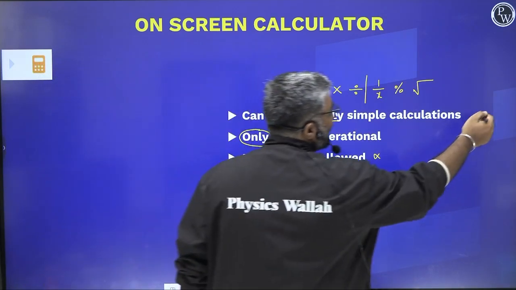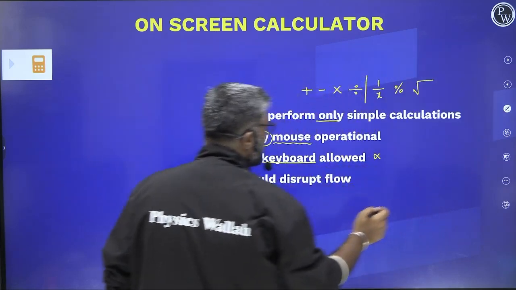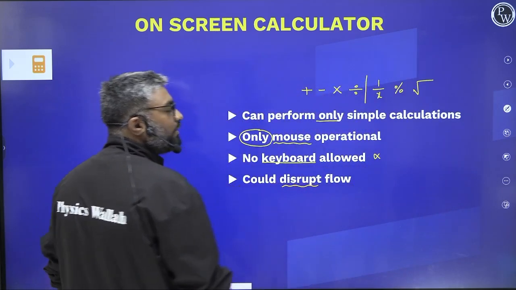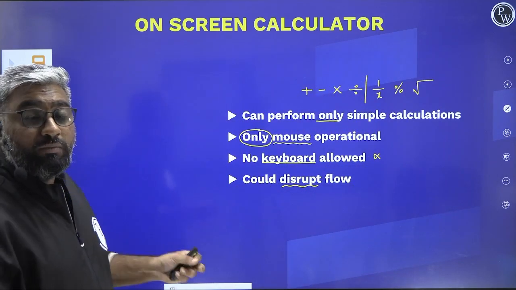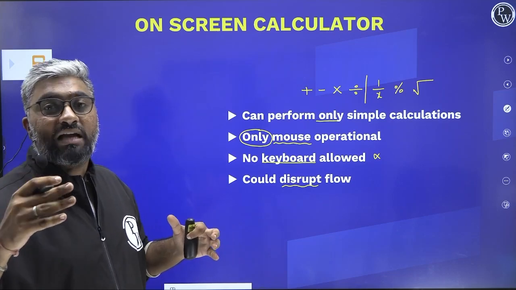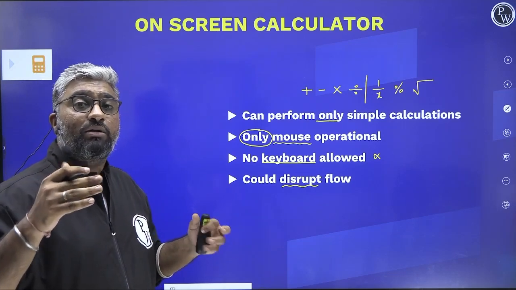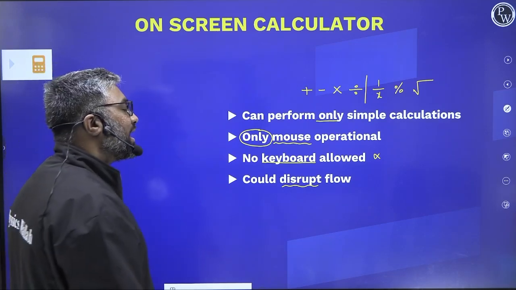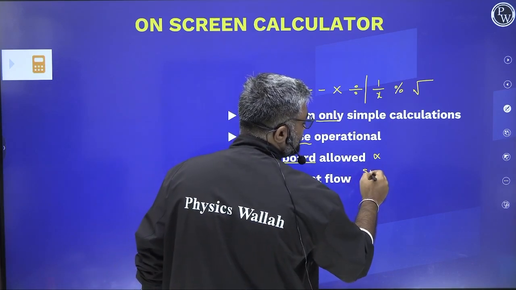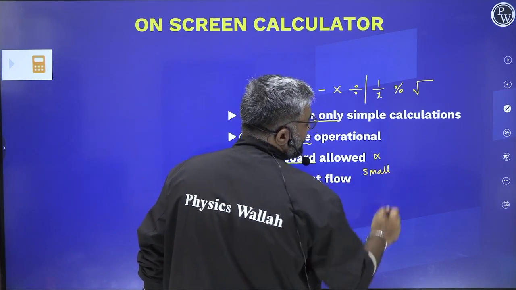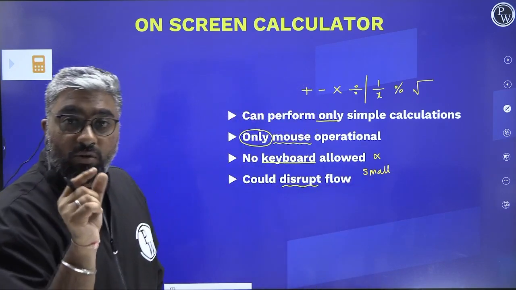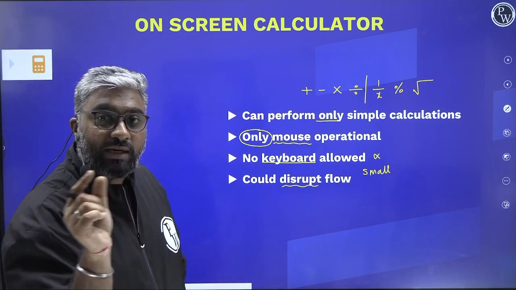Okay. Next, the biggest disadvantage of this calculator is it could disrupt the flow. Now, I'm not saying that the calculator is good or bad, but at least the interface is. Why? I had to maximize it at least 7-8 times to make the calculator look legible. The calculator in CAT is way too small. Yes, that means the buttons are very close to each other. Buttons बहुत बाजू में रहते हैं.